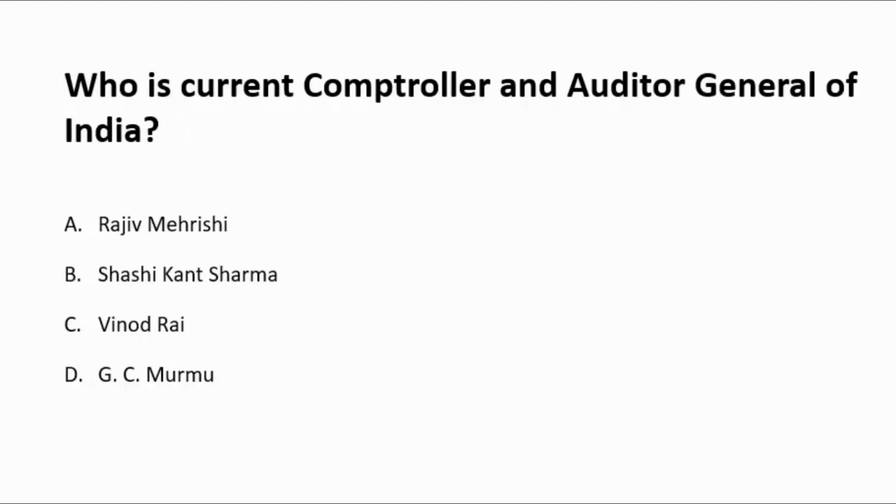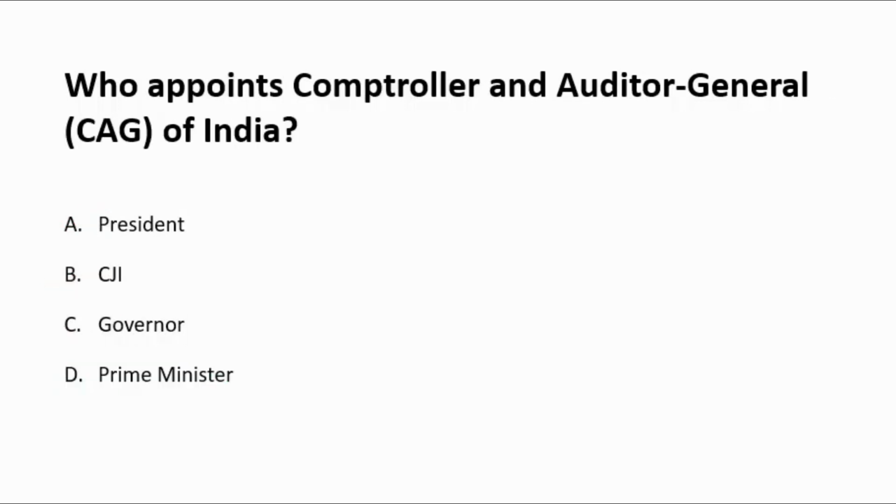Now the next question is: who is the current Comptroller and Auditor General of India? A. Rajiv Maharshi, B. Sashikant Sharma, C. Vinod Rai and D. G.C. Murmu. The correct answer is G.C. Murmu, who was recently appointed as Comptroller and Auditor General of India. Before him, the position was held by Rajiv Maharshi, and before him by Shashikant Sharma and Vinod Rai. Next question: who appoints the Comptroller and Auditor General of India? A. President, B. CJI, which is Chief Justice of India, C. Governor and D. Prime Minister. The correct answer is the President, who appoints the CAG.